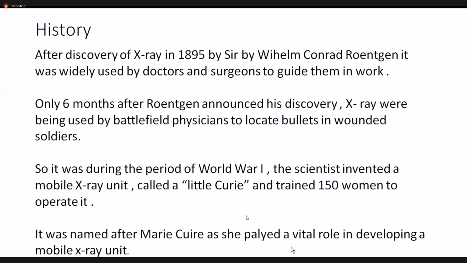It was around the period of the First World War that the use of X-rays actually came into the scenario. The scientists invented a mobile X-ray unit. The first mobile X-ray unit was invented in the period of the First World War, and it was named the Little Curie. Around 150 women were trained to operate such mobile X-ray units, and it was named after Marie Curie, as she played a very vital role in developing this mobile X-ray unit.